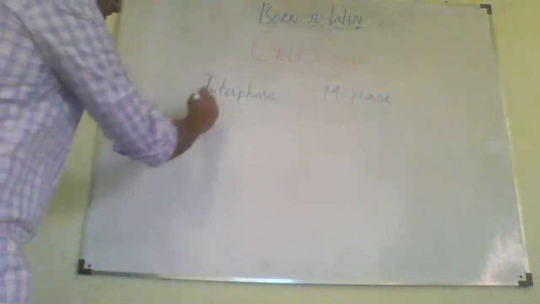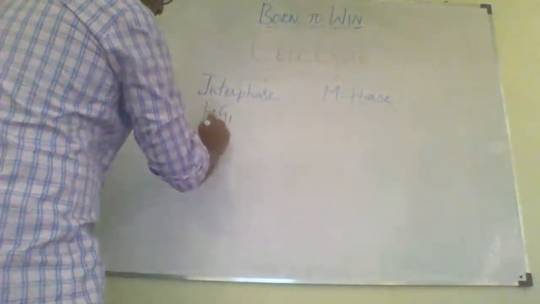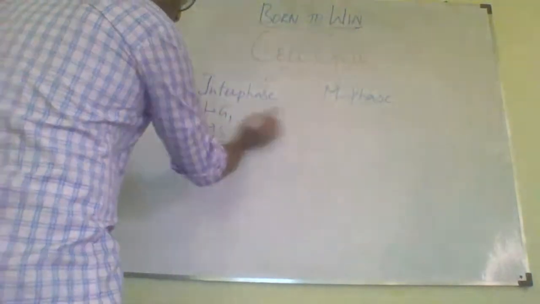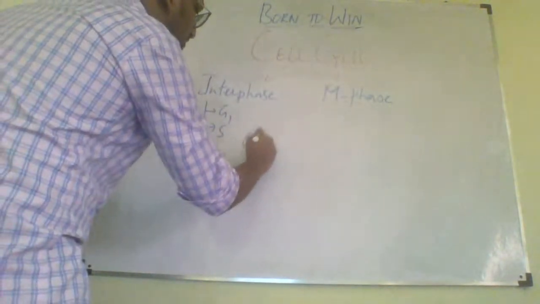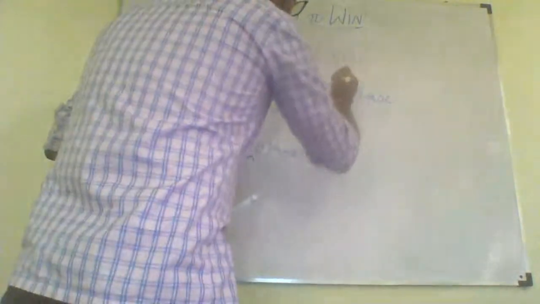This interphase again has different phases like G1, S, G2, and in between the cells may even enter into the G0 phase. And in M phase you have certain subphases like P,